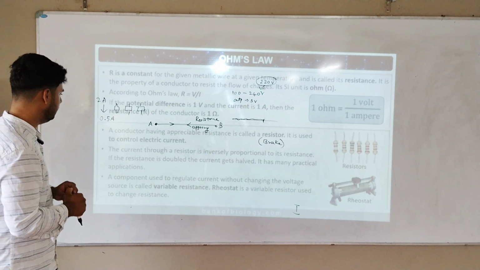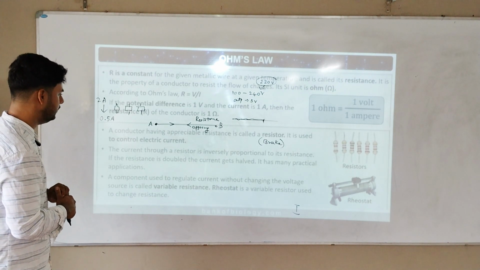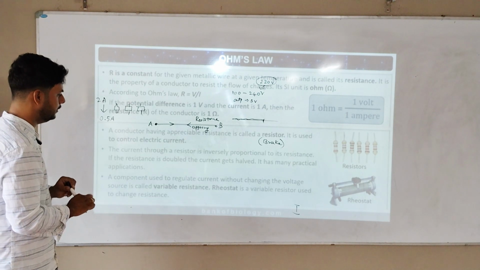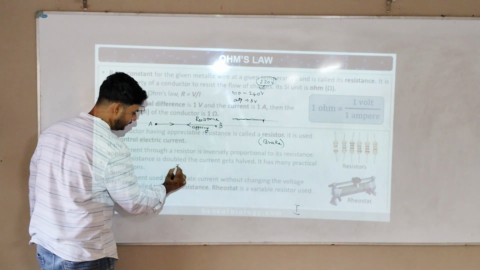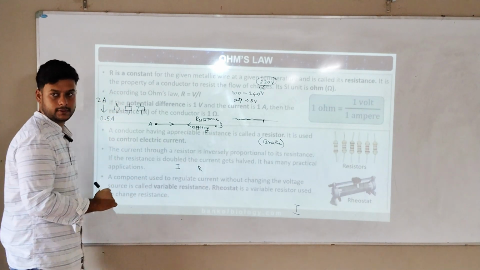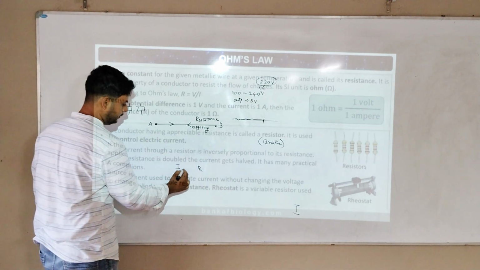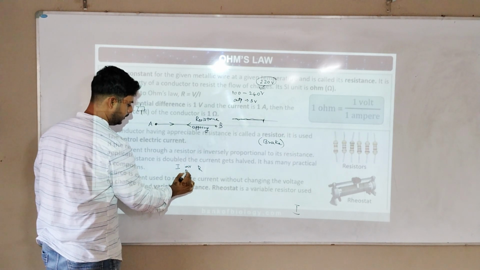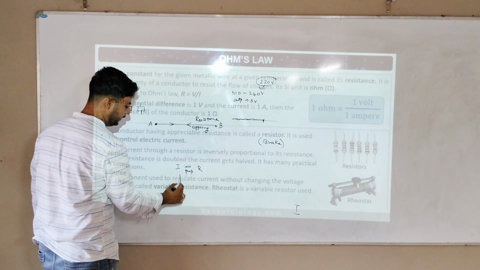Read. The current to a resistor is inversely proportional to... Now you guys should tell me, this is current I, this is resistance R. Is it directly proportional, inversely proportional? Inversely proportional. Why is it inversely proportional? If I increase current,